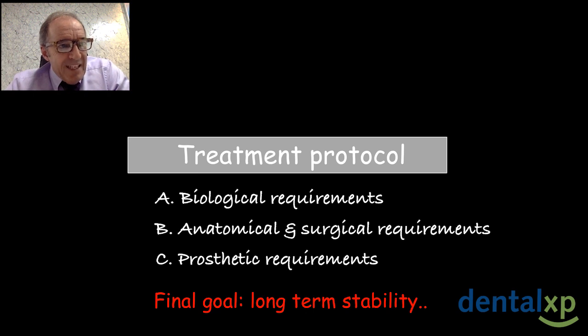In order to respect these conditions, our protocol will respect biological, anatomical, surgical, and prosthetic requirements. But our final goal will be long-term stability.